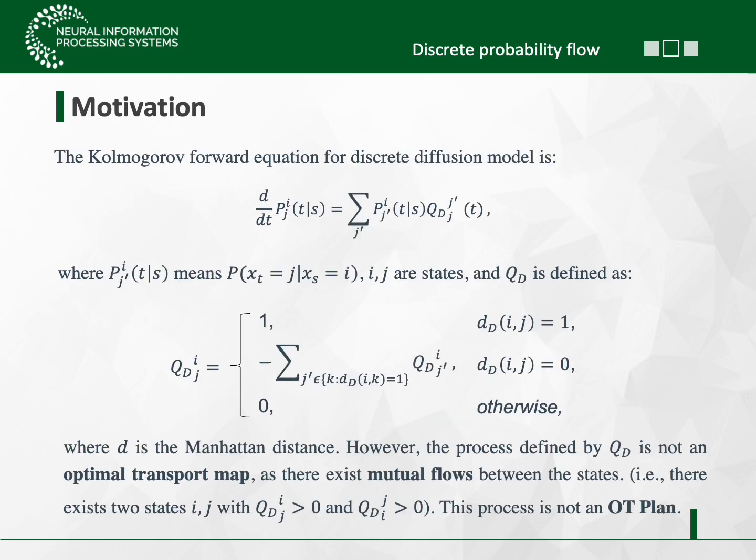Now, let's focus on the discrete diffusion model. The discrete diffusion model is based on Kolmogorov differential equations for state transitions. Common transition matrices, as shown here, allow neighborhood states to transition between each other. We observe that such a process exhibits mutual flow, where state I can transition to state J, and J can also transition back to I. Consequently, such a process is certainly not optimal transport, as it is characterized by substantial uncertainty.